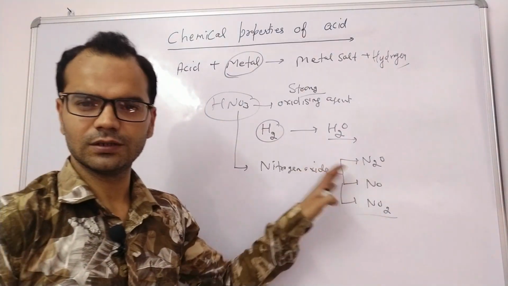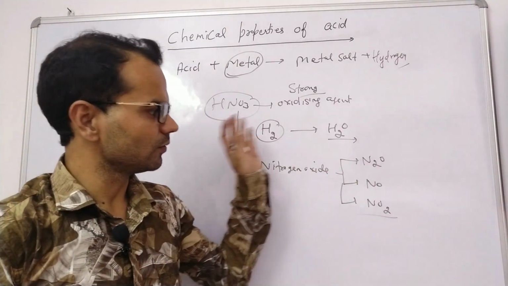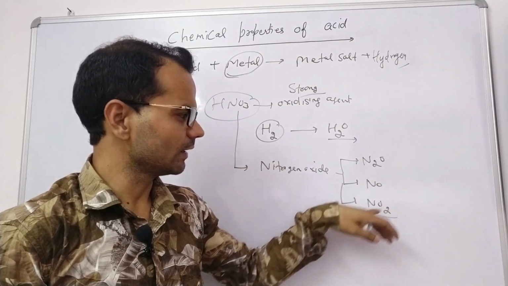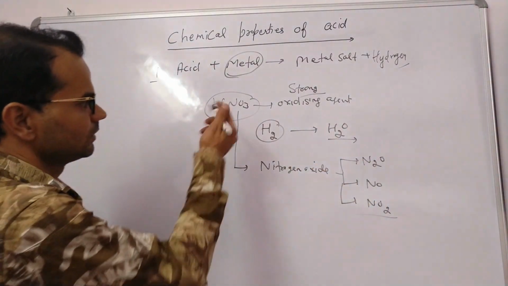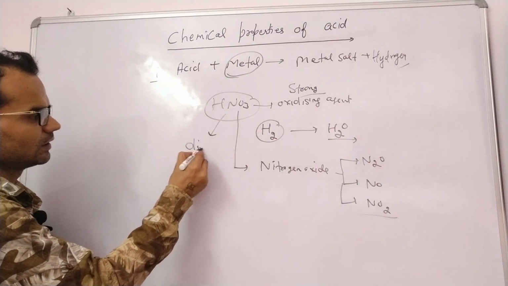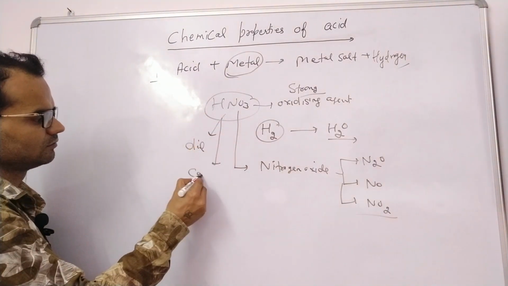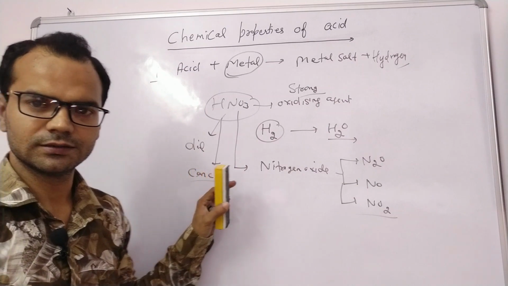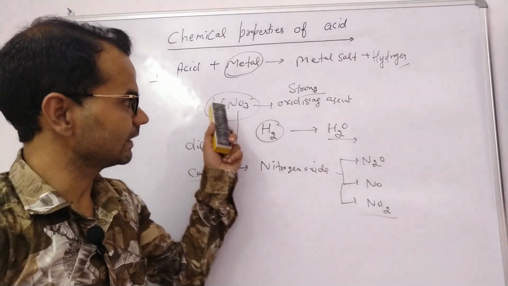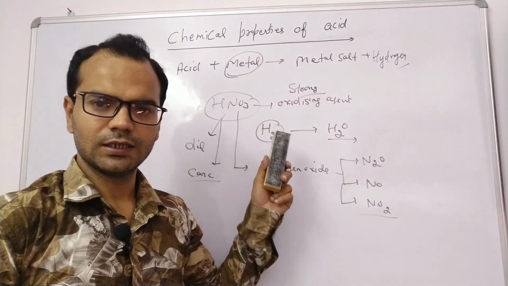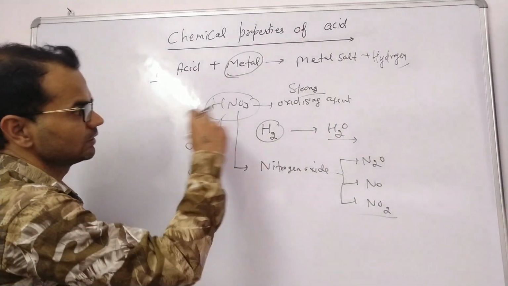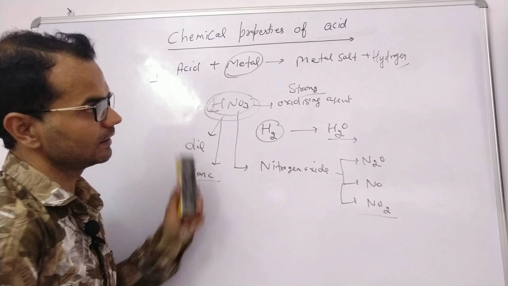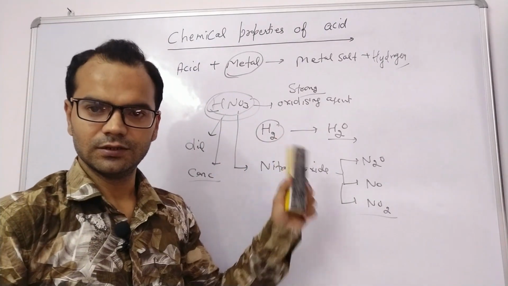NO2, depending on the metal, which type of nitrogen oxide is formed, and it also depends on the nature of nitric acid, either it is dilute or concentrated. So chemistry of nitric acid is slightly different from other acids. Clear? But there are two metals which react with nitric acid, and hydrogen gas is evolved.